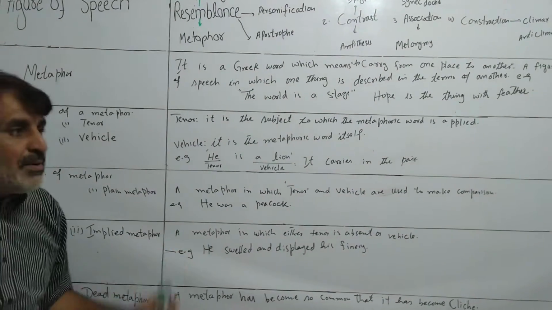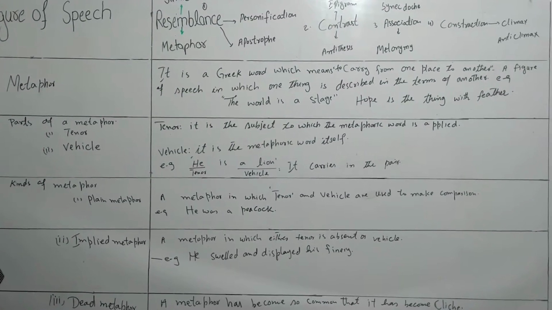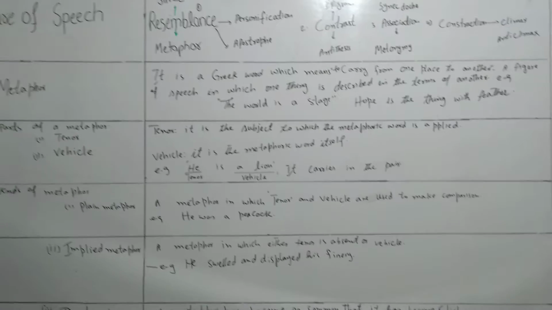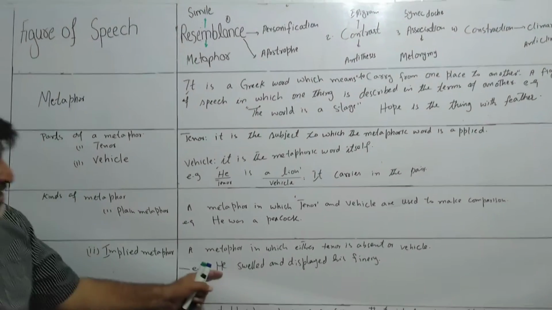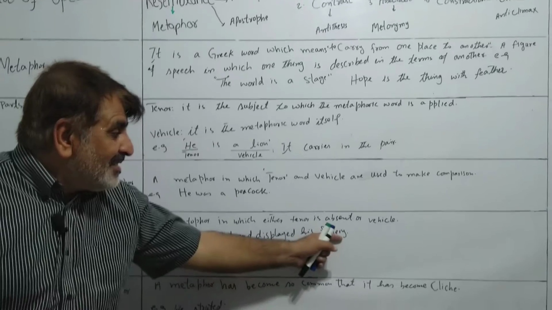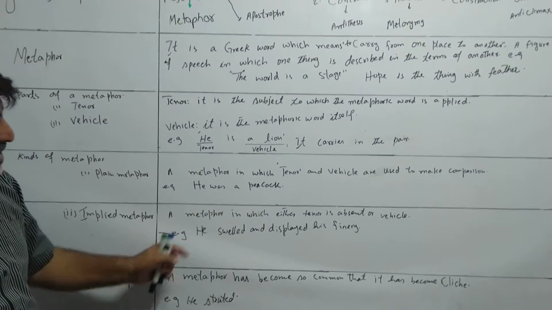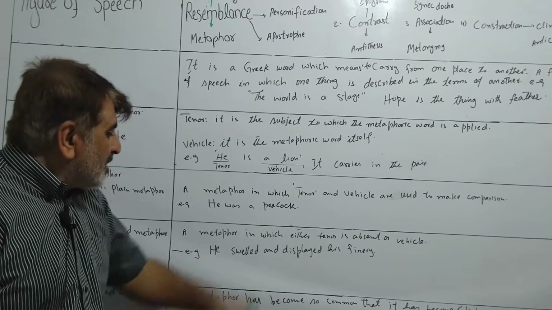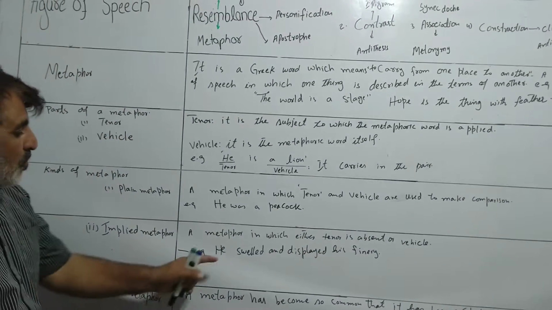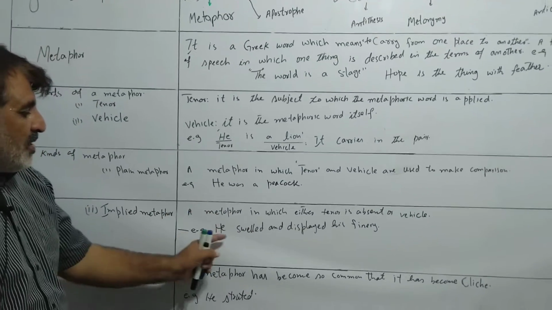Okay, in this example, the action of a peacock is owned by a man to make his personality vivid. Right? So he swelled and displayed his finery. So swelling, spreading. So the man is doing like a peacock. Okay? So this is why one part is here.